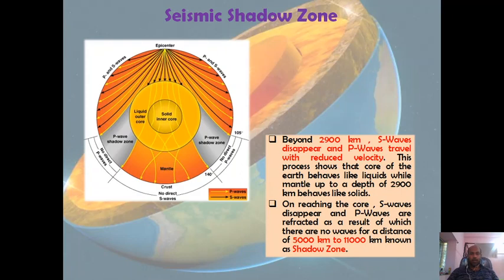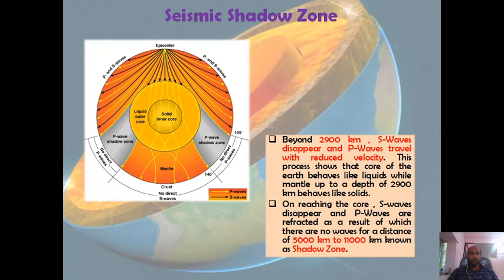Now why does this seismic shadow zone happen, or why do seismic shadow zones occur on the earth's surface? Look at this diagram. If you observe this diagram, you will find that there are two kinds of waves passing through the earth's interior, and these waves are indicated by lines. Black lines indicate S waves and yellow lines indicate P waves.